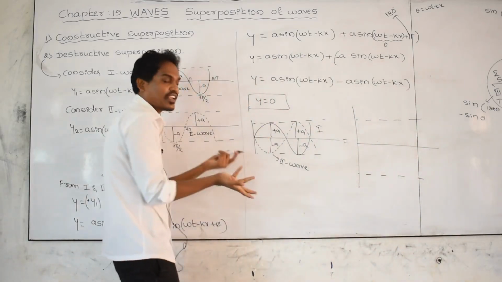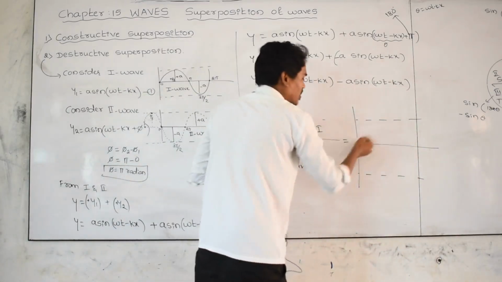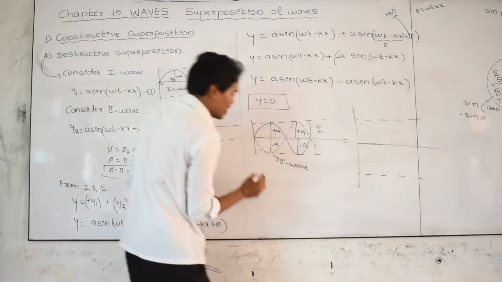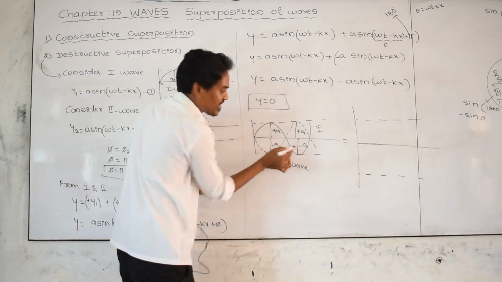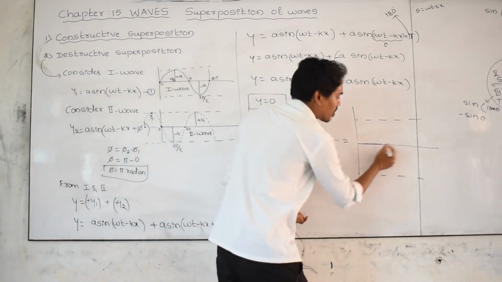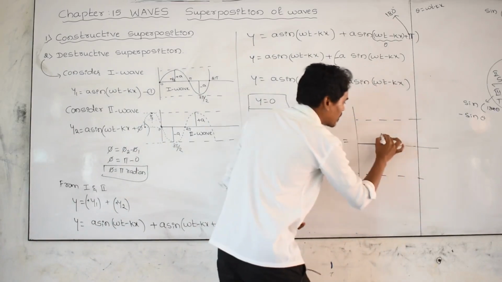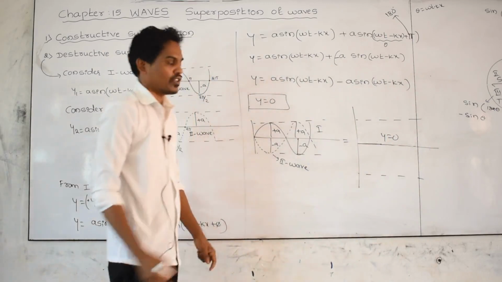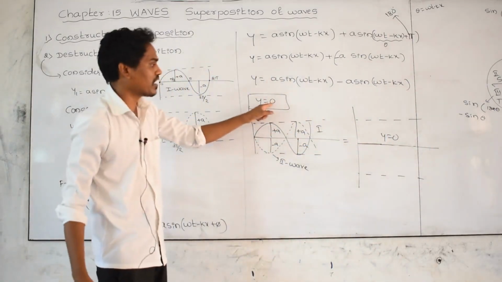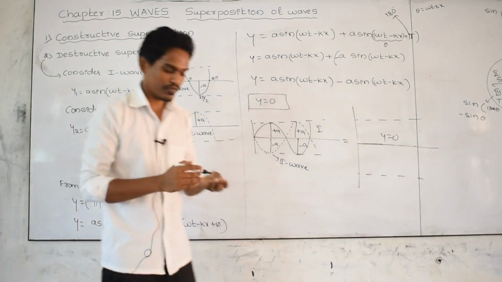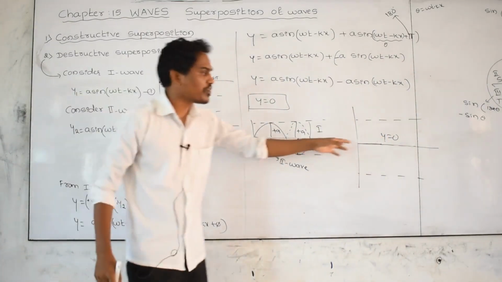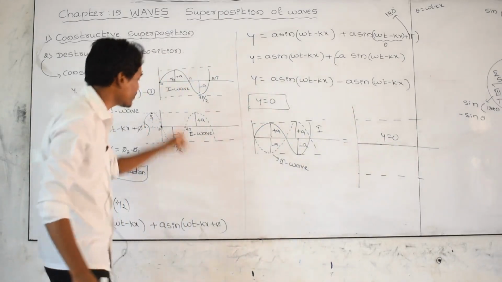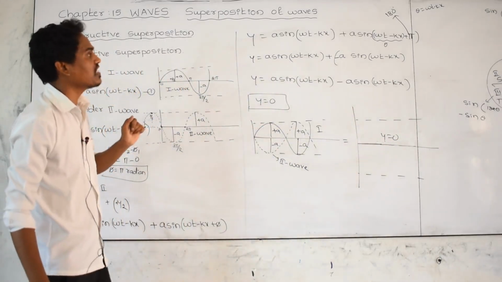Plus A and minus A get cancelled, there is no crest, there is no trough, meaning you get a straight line. Next, plus A and minus A get cancelled, again no crest and no trough, which means there is no wave, therefore there is no displacement. Mathematically, y is equal to 0. The displacement of the resultant wave becomes 0 when the phase difference between the first wave and second wave is 180 degrees.